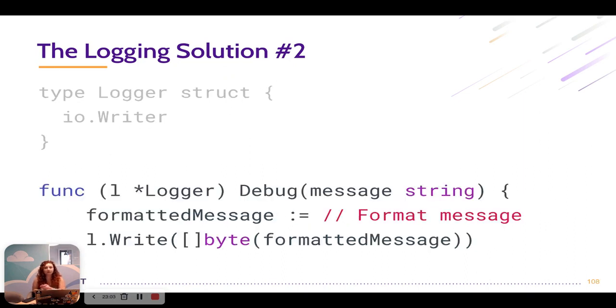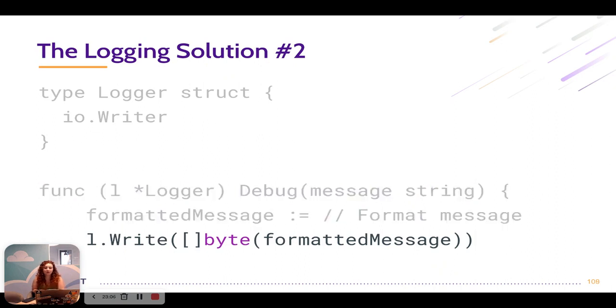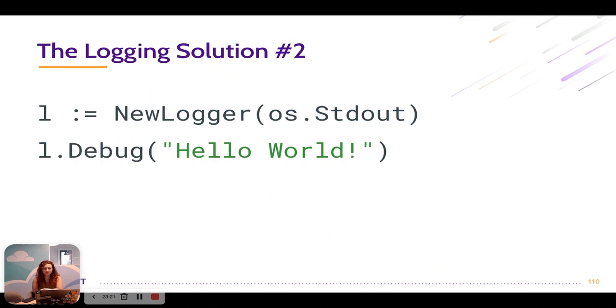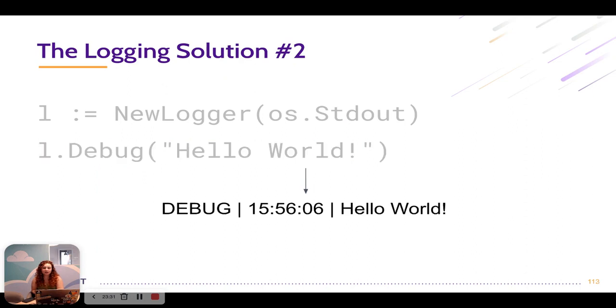So we're also going to create the debug method, and this debug method will call the write method on the logger. But once again, this isn't the debug method on the logger, or it is, but it's also the write method on the writer interface that was passed. So putting that all together, we can create a new logger and pass it os.Stdout, because os.Stdout implements the io.Writer interface. And then when we call the debug method, we're logging to stdout, right? Because that call to write on logger is the same as a call to write on os.Stdout.